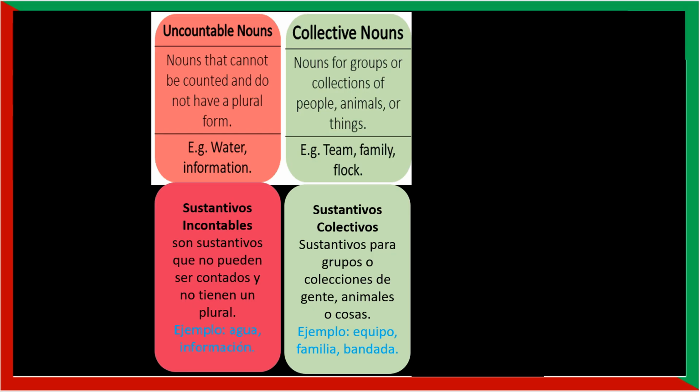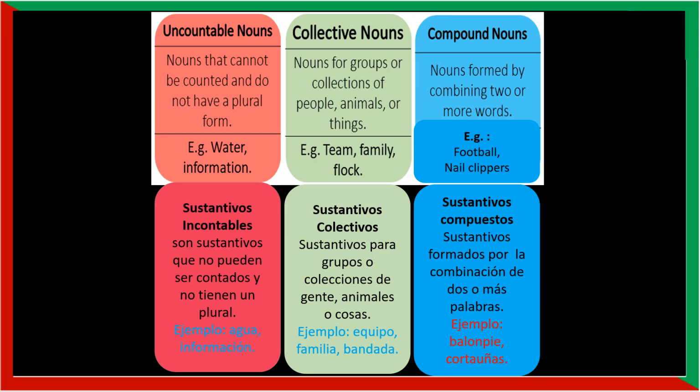Next, collective nouns. Collective nouns are nouns for groups or collections of people, animals, or things. For example, team, family, flock. Let's go on with the next and last nouns.